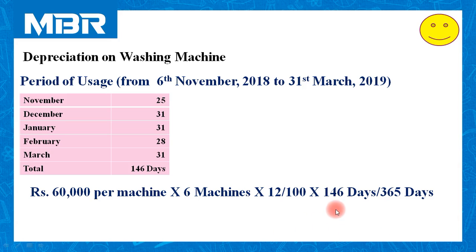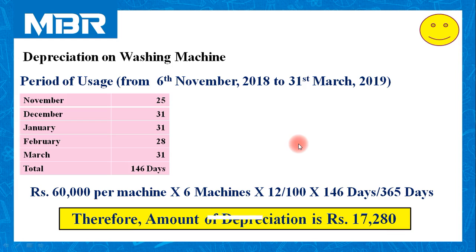And period of usage, 146 days out of 365 days of the year. Period of usage that we have calculated over here. Using these details, we can calculate amount of depreciation on washing machine. And the amount of depreciation is rupees 17,280. This is only the calculation associated with this question.